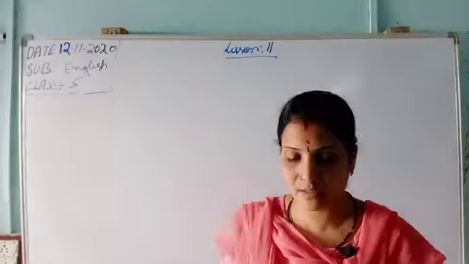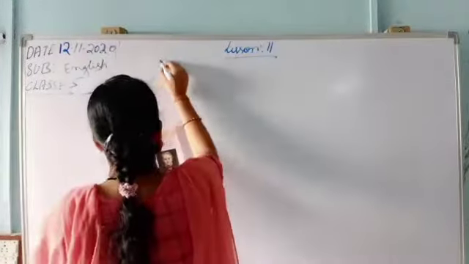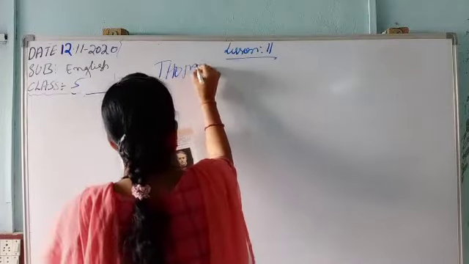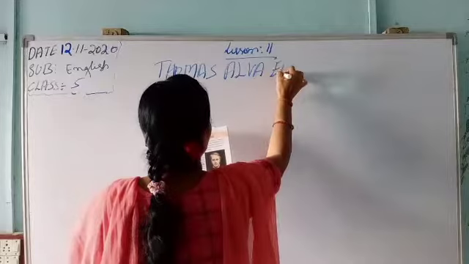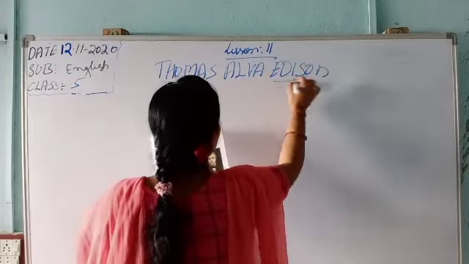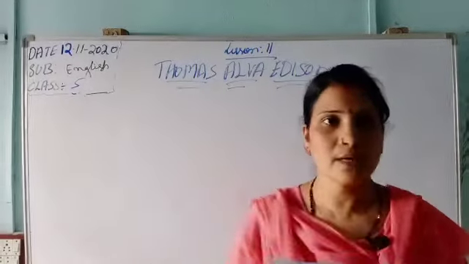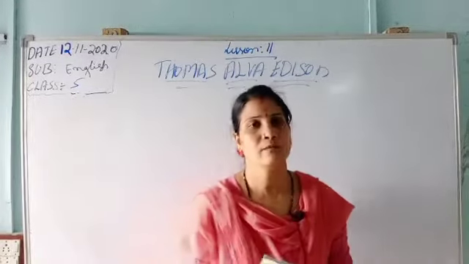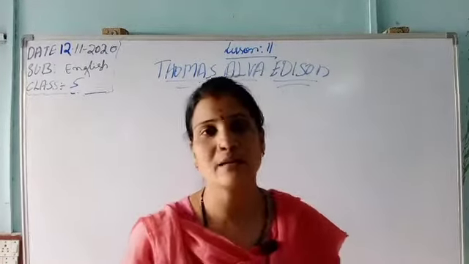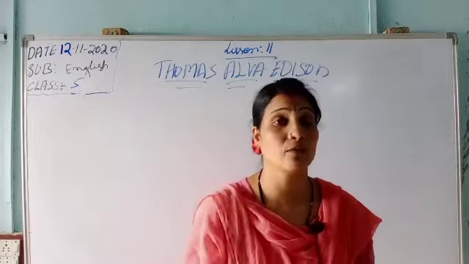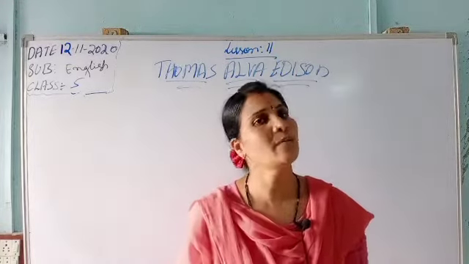We are going to the 11th lesson, Thomas Alva Edison. The lesson is about Thomas Alva Edison. This is the name of a person, and everyone knows him. Who is he? We will go to the lesson and find out about him. Who is Thomas Alva Edison? What did he invent? What did he do? Now once again we will go to the lesson.